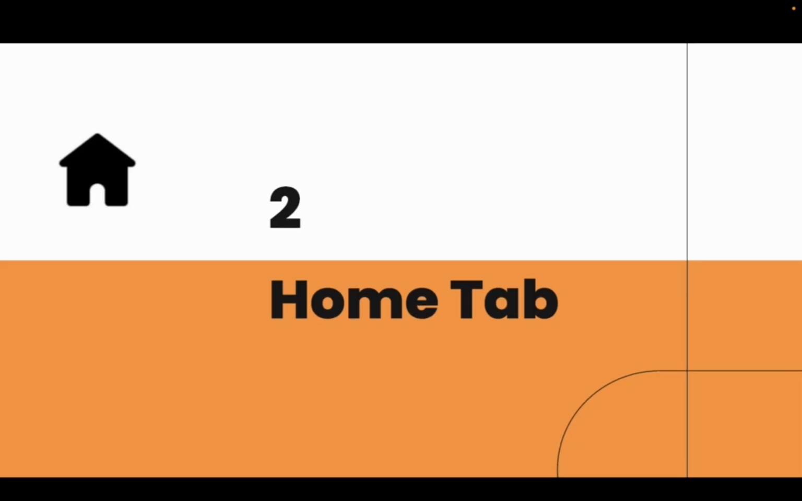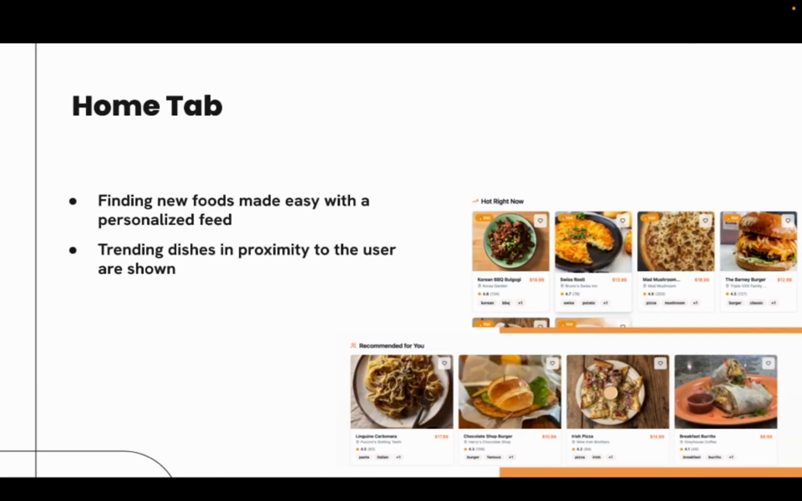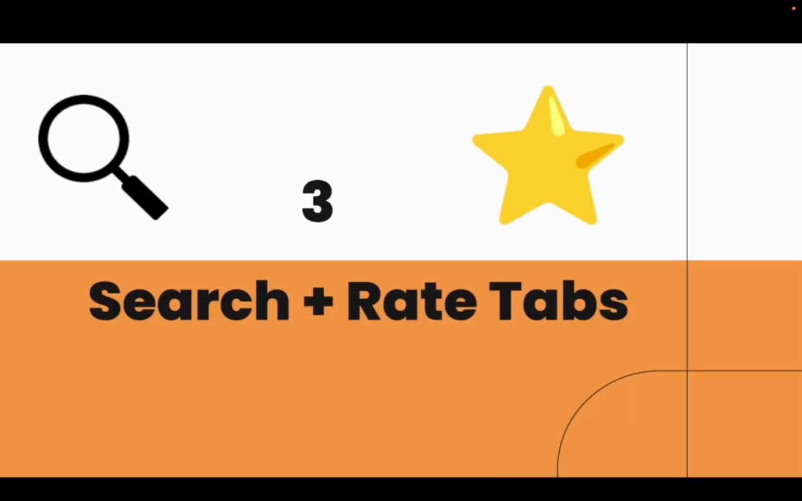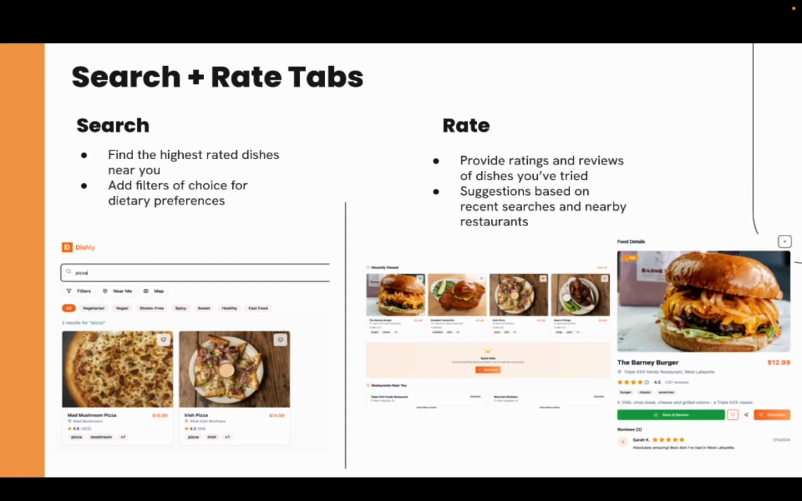To begin with our Home tab. Here, users will find and explore new foods through personalized AI recommendations based on their history with the app, as well as dishes in their location proximity that are trending with good ratings. Moving on to the Search and Rate tabs. The Search tab is where the user finds the dishes they're looking for with the help of dietary filters, and the Rate tab is where users may rate and write reviews for dishes they've tried. This tab will suggest restaurants in proximity as well as recently browsed dishes for the user.